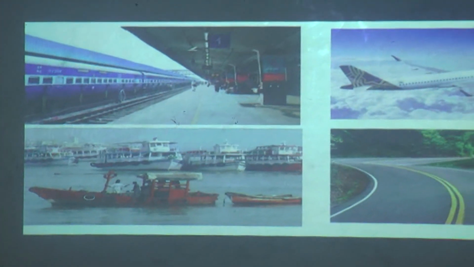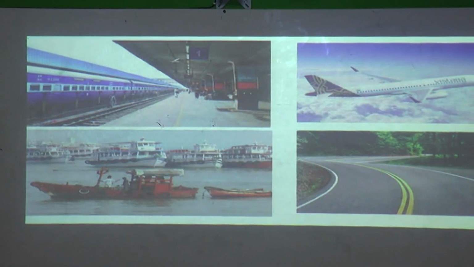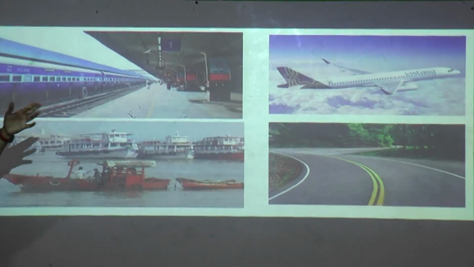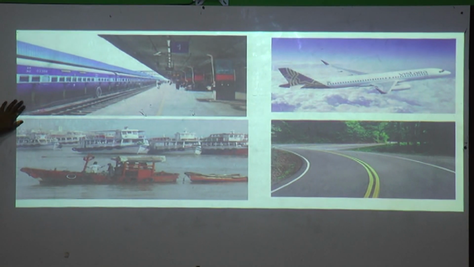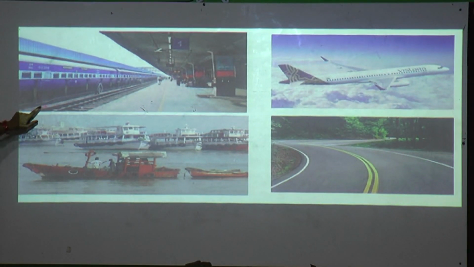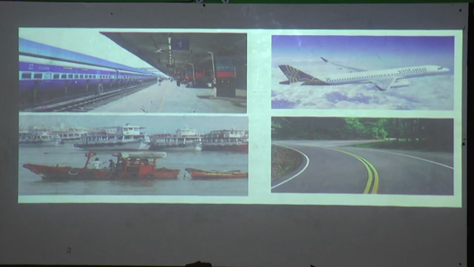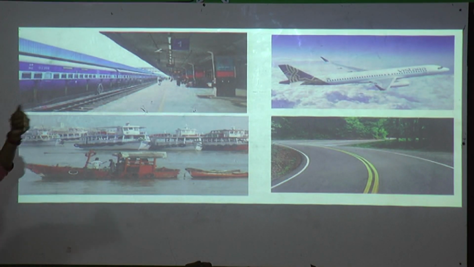So what are the means of transport? We have different modes of transport, that is railways, airways, waterways and roadways. Railway, the trains which go on track. Airway means in the air, in the sky it goes, so that is called airways. For example, we have helicopters and aeroplanes. Now the vehicles which run on water are called waterways.